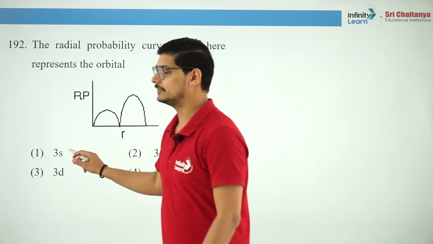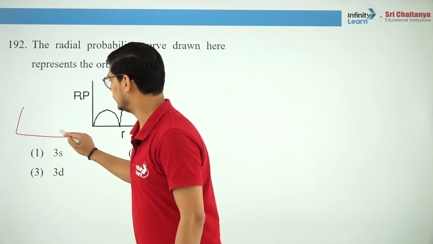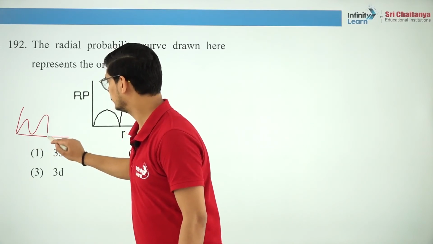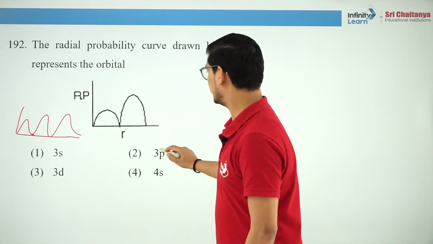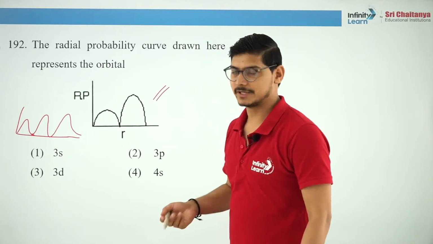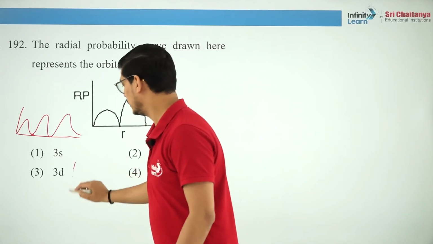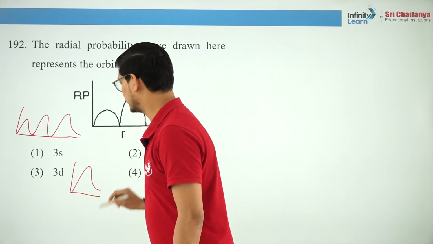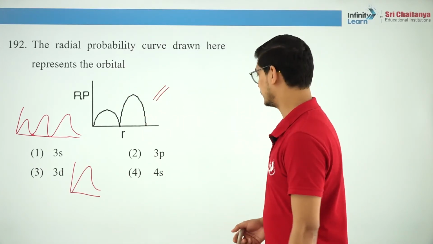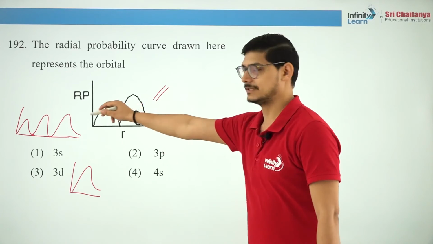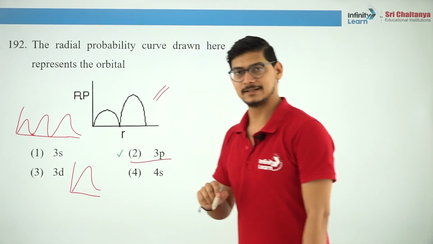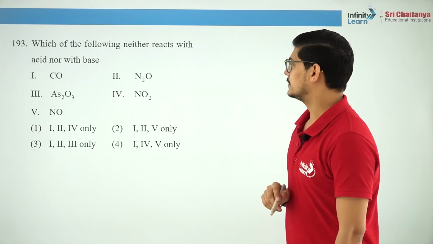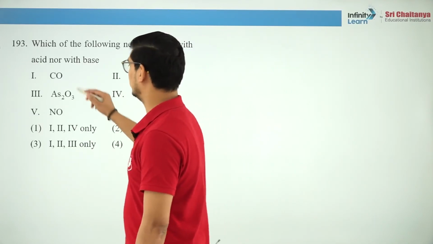See, for 3s you will have 3 peaks, right? It will be like this. It will be touching. And for 3p, this is the graph because 1p does not exist. So, 2p and 3p. For 3d, graph looks somewhat like this, because 1d and 2d don't exist, and 4s will have 4 peaks, just like it, but just 4 peaks, okay? So, what is the correct answer? 3p. Is that clear?